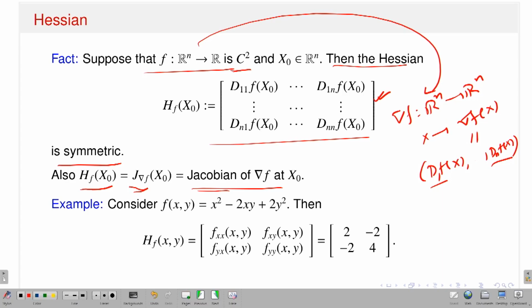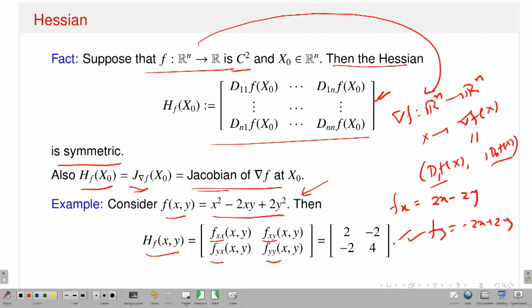That means it is twice continuously differentiable, that means second order partial derivatives exist and they are continuous. This is one simple example I have given. So, f of x,y is equal to this function, and you just calculate the Hessian. You have to calculate fx, fy, and then fxx, fxy, fyx, fyy. This is a very simple calculation. This function is a polynomial in x and y, and this is the matrix you will get. And you see, this is actually a symmetric matrix because aij is equal to aji. Just look at the function: what is my fx? fx is 2x minus 2y. And what is my fy? fy is minus 2x plus 2y.